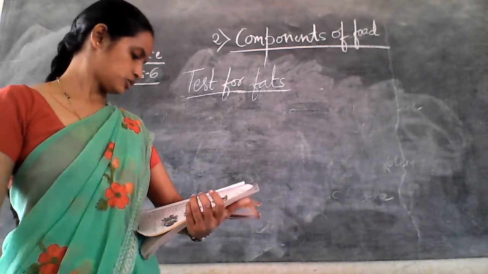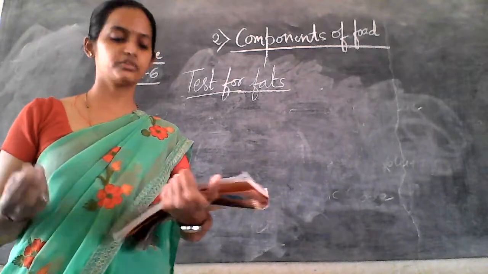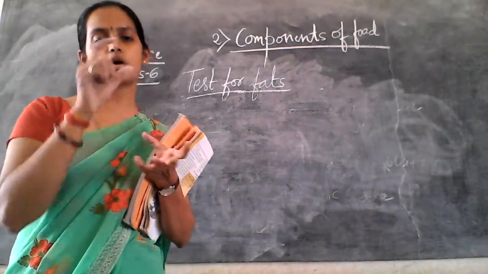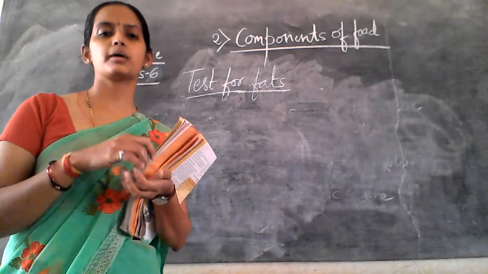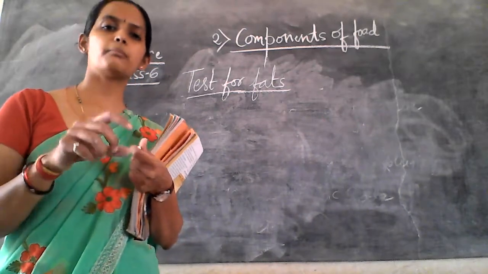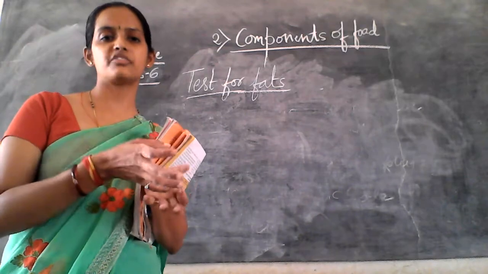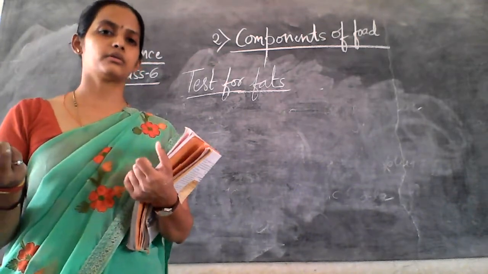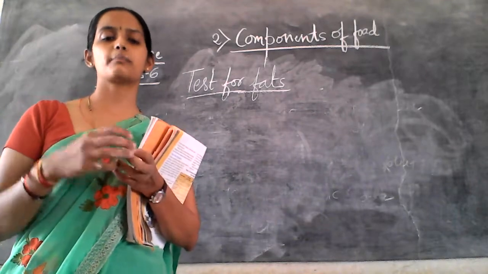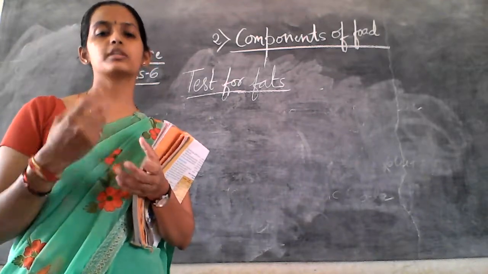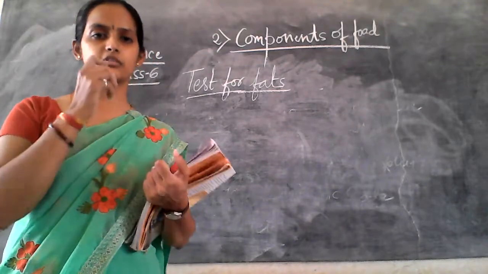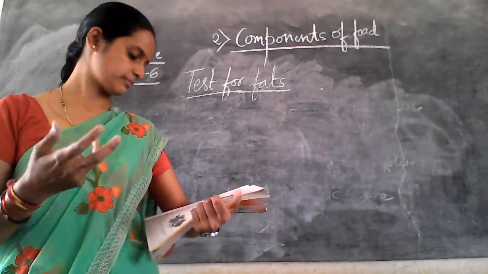So you have to test different food items to see whether the same food item contains all the nutrients. Sometimes it may contain only fat, or only starch, or only protein. Sometimes more than one component of the food is present in the same food. So you have to test.